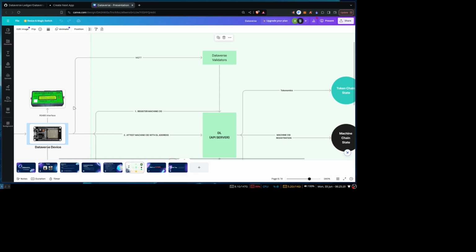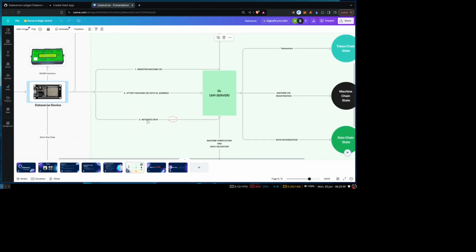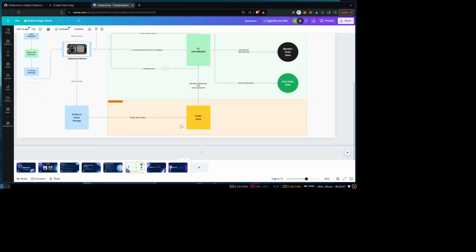The device gives the data for that CID, and the validator takes the data and calculates if it is actually valid data. If it fails, the data validator will remove this device and slash all the stake of this device into the network. So this is how the whole network is secure.